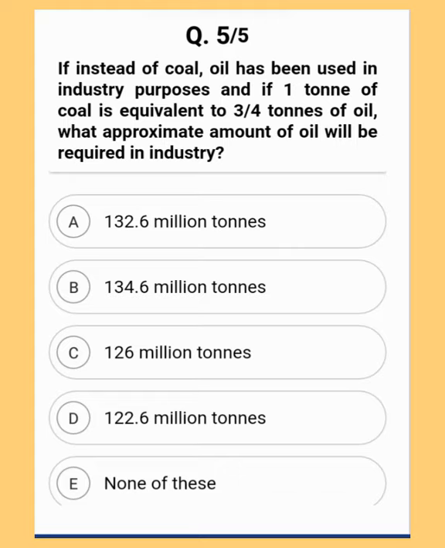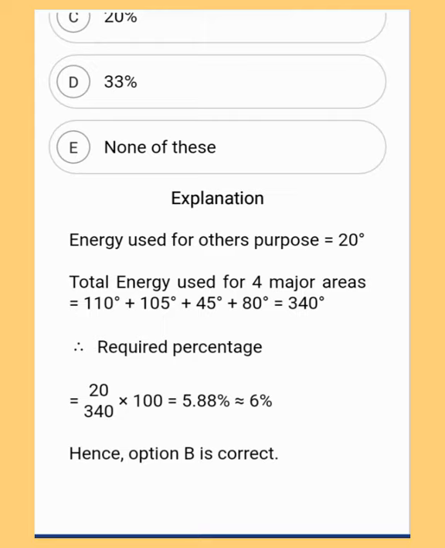Okay, so we are done with 5 questions, and I hope that you all are ready with the answers. So let us go to the explanation. Okay, so this is the explanation of the first question.